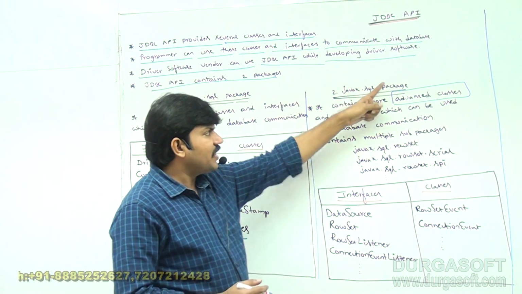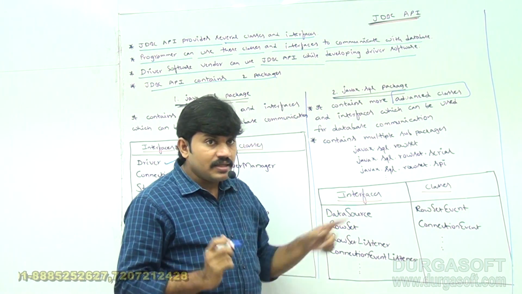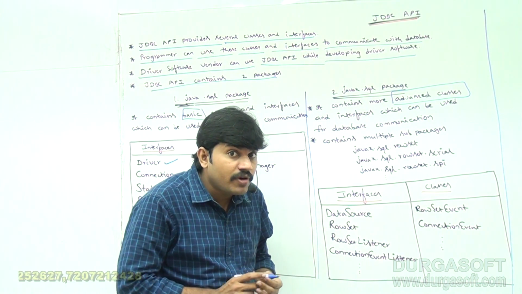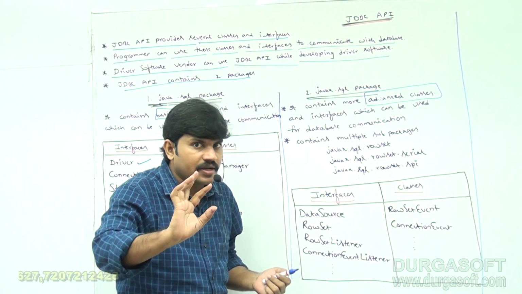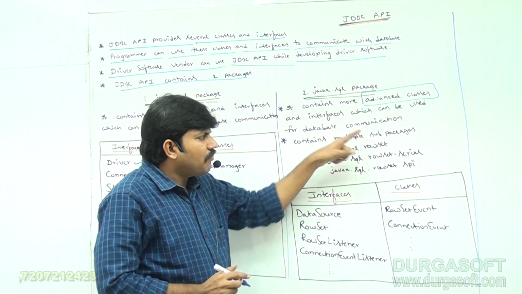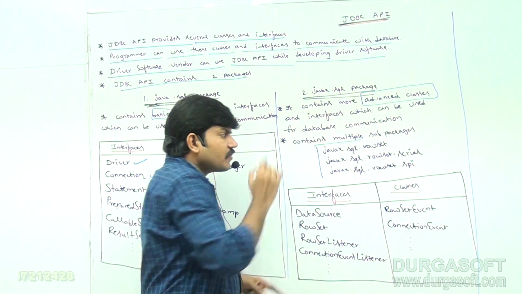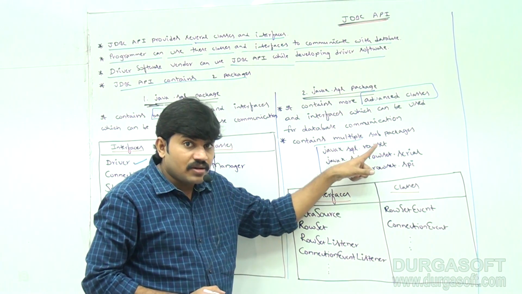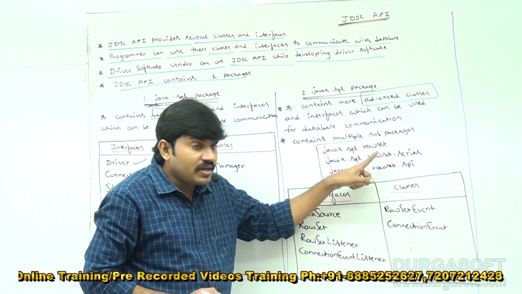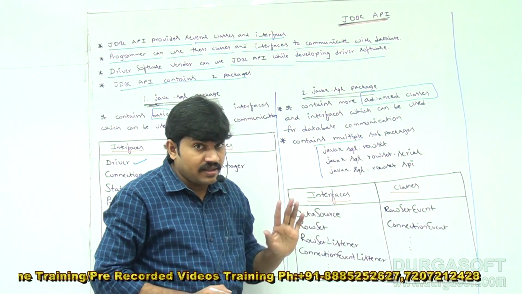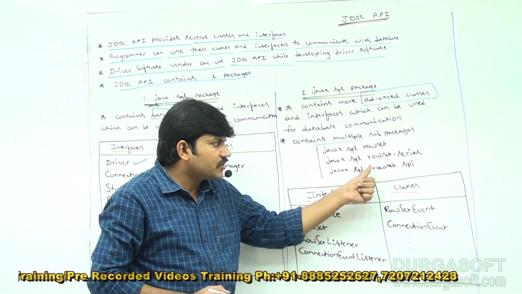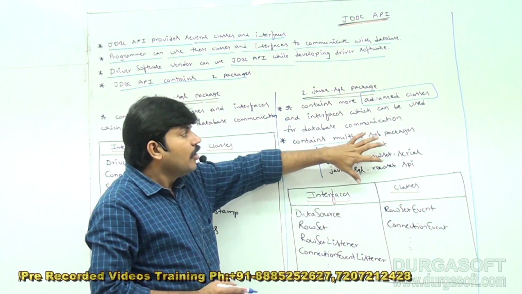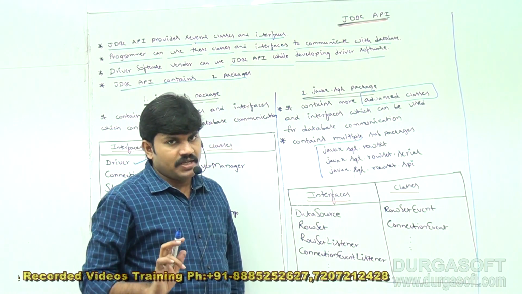But what about javax.sql package? It contains several advanced classes and interfaces which can be used for database communication. It contains multiple sub packages also: javax.sql.rowset, javax.sql.rowset.serial for serialization purpose, and javax.sql.rowset.spi for synchronization purpose. Remember, multiple sub packages are available.